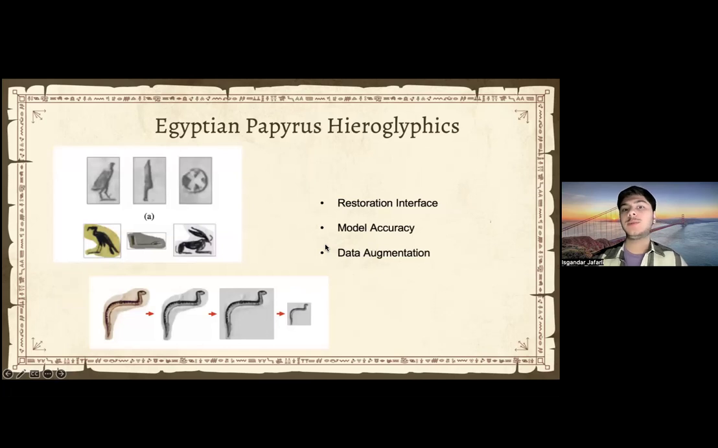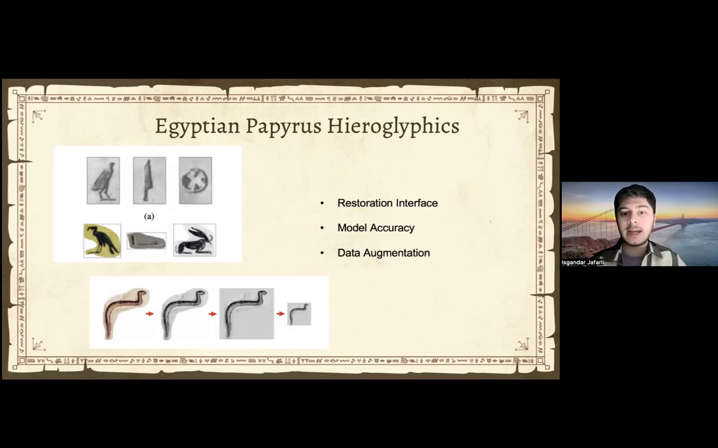Now, when it comes to Egyptian papyrus hieroglyphics, the things which I wanted to summarize mainly was that it had a restoration interface. It had a very high model accuracy, and again, its data augmentation was decent. So, the model correctly identified the regional origin of the inscription. So other than actually deciphering it, it could tell whether it comes from, let's say, upper banks of the Nile, or whether it's somewhere in the middle or actually below towards Sudan, even not in Egypt.